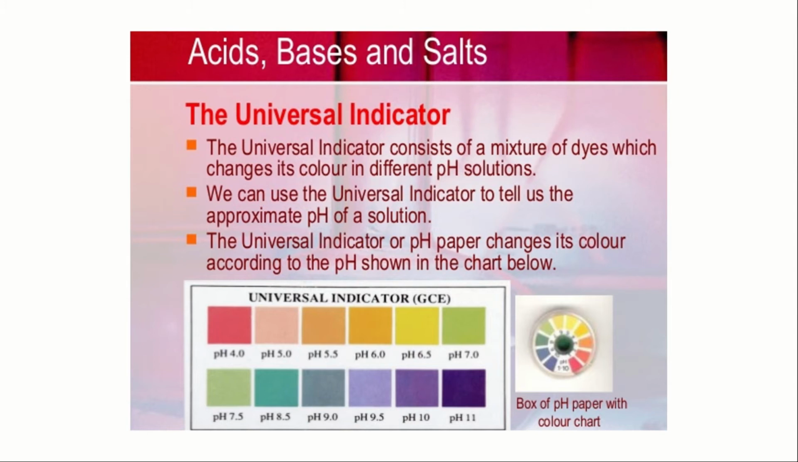The universal indicator. The universal indicator consists of a mixture of dyes which changes its color in different pH solutions. We can use the universal indicator to tell us the approximate pH of a solution. The universal indicator or pH paper changes its color according to the pH shown in the chart below. The universal indicator shows pink for pH 4, a light pink for pH 5, and light orange for pH 5.5, and so on up to pH 11, a violet color. So these are the pH indicators which are showing different colors for different pH values.